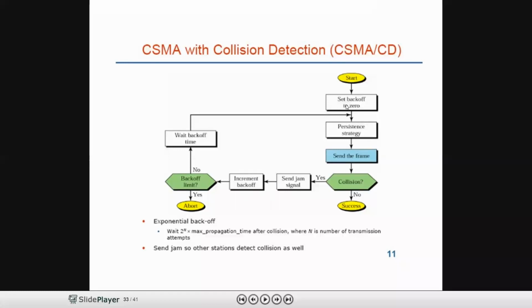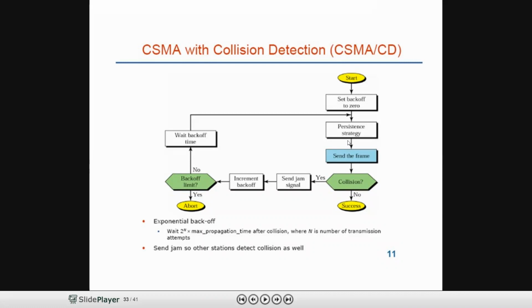Then increment the back off time. First, we have set the back off time to 0. Whenever there is a collision, after sending the jamming signal, we need to increment the back off time. There is a limit for back off time. If the limit is reached, abort the transmission. If we still have back off time, wait for the back off time and repeat the same process. Here you need to know persistent strategy and back off time.